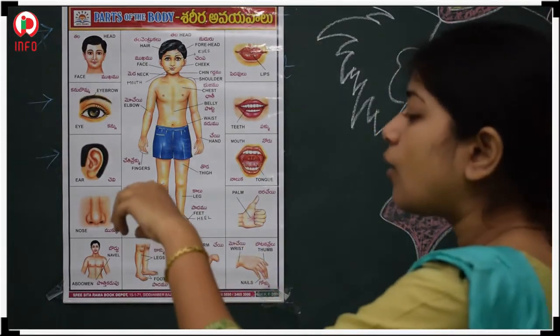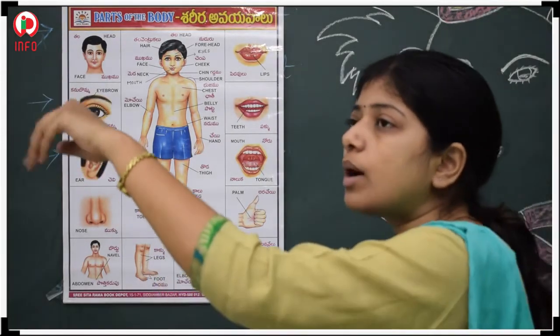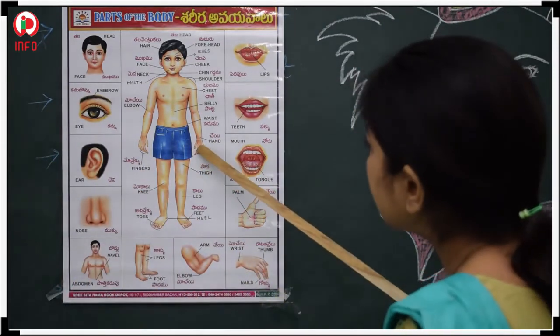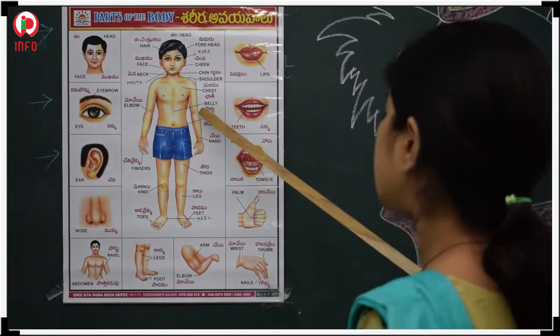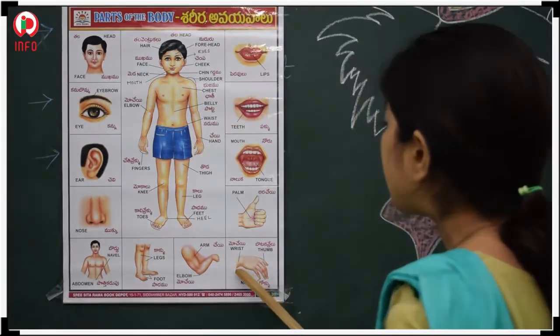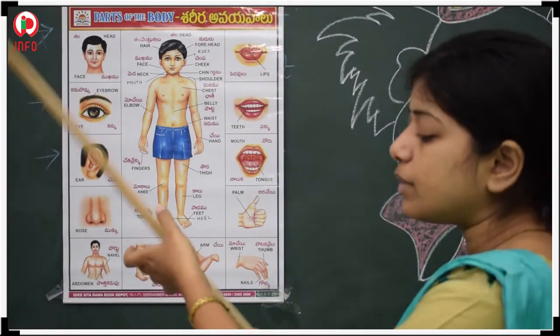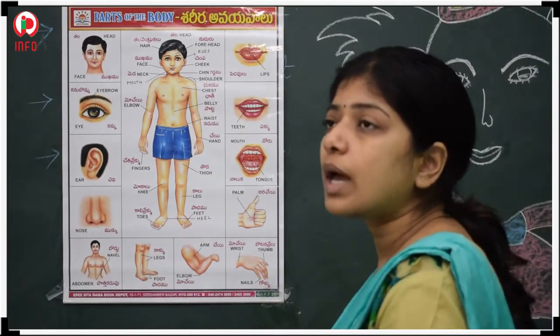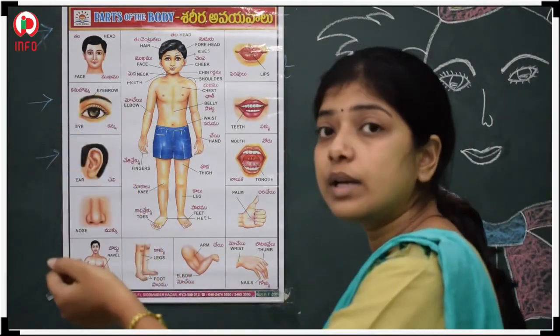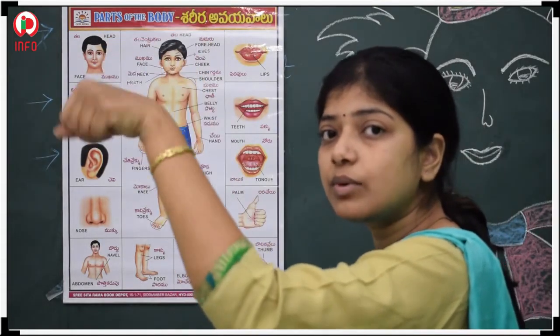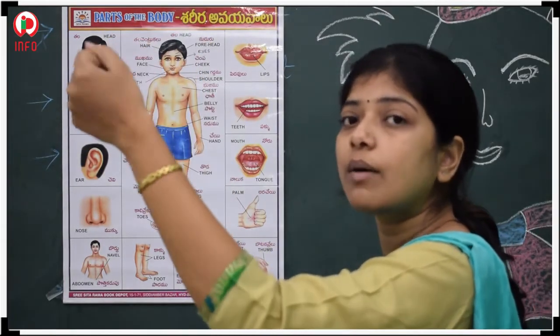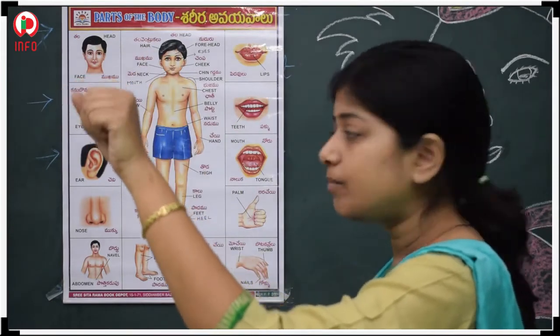Next, our hand, that means our palm. See here, this palm and the hand, these two are joined with the help of the wrist. That means where we wear our watch, that one is called the wrist. See here, with the help of the wrist we are able to move our palm very easily.